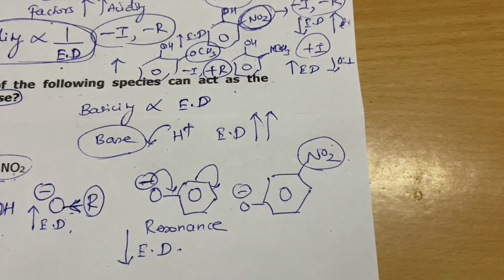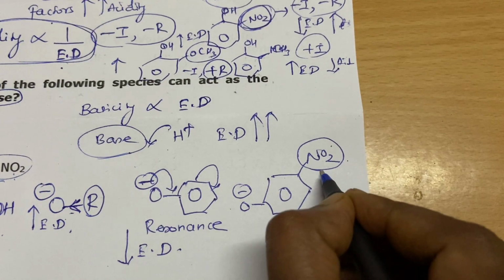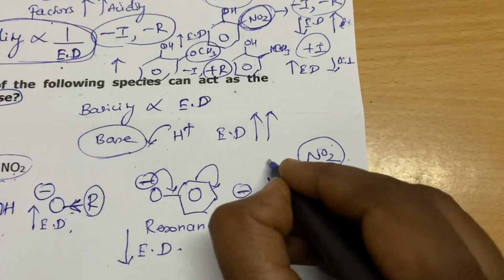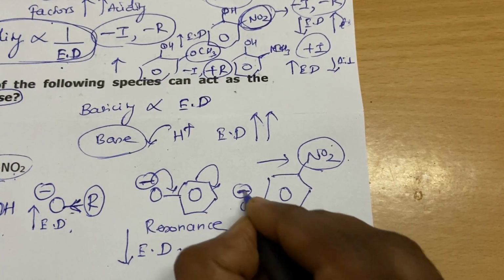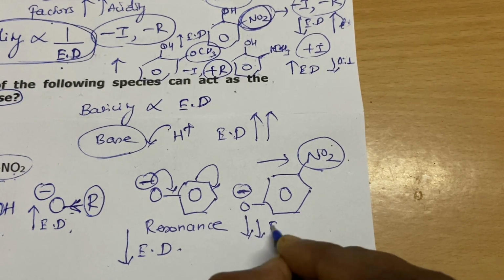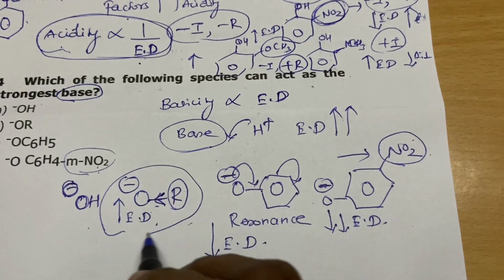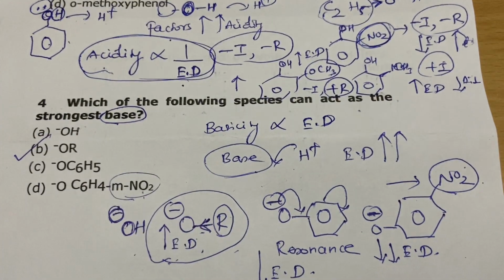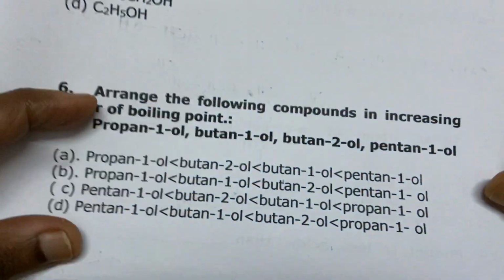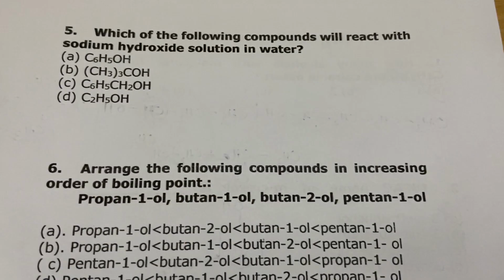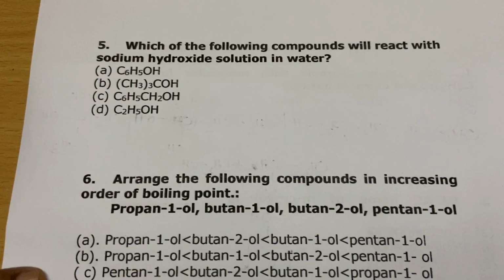Due to this powerful nitro group, which will withdraw electrons, the electron density still decreases here. So which one is having the most basicity? Your alkoxy. So if you want, please rewind and go through the concept.